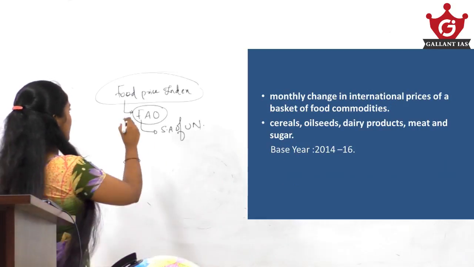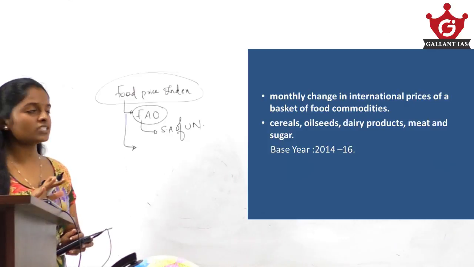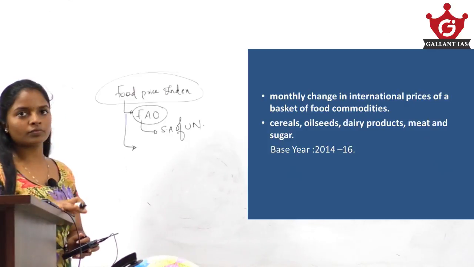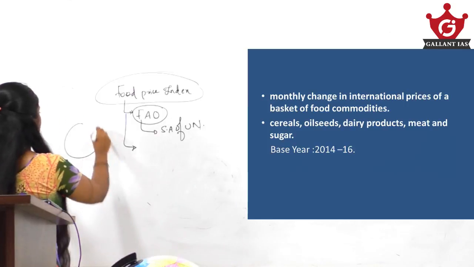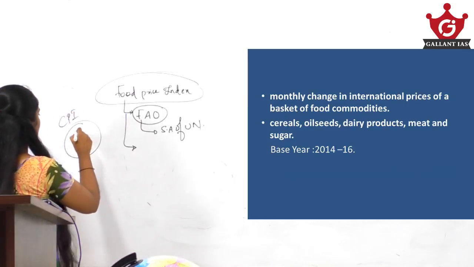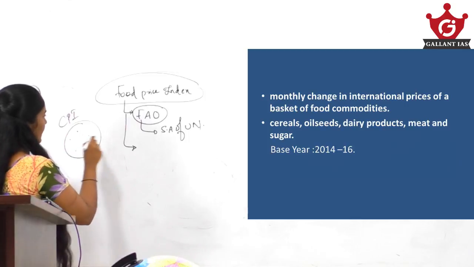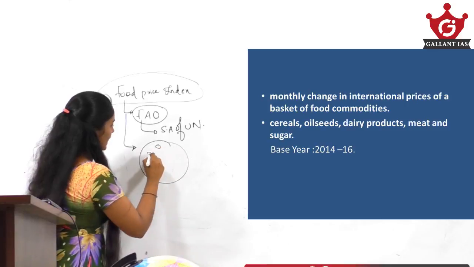So actually this food price index is a measure of the monthly change in the international prices of a basket of food commodities. We know in India we have the CPI, consumer price index, and it consists of a basket of goods. Likewise, this food price index consists of a basket of food items.